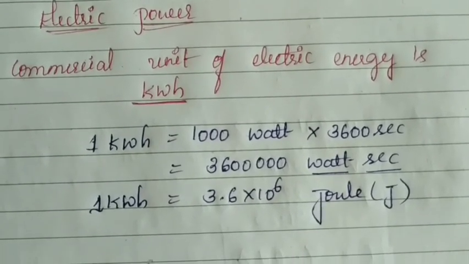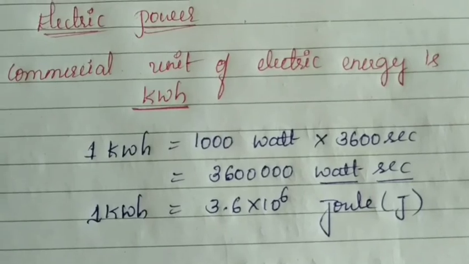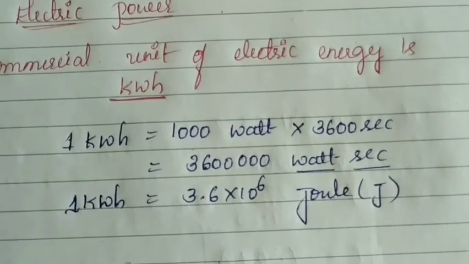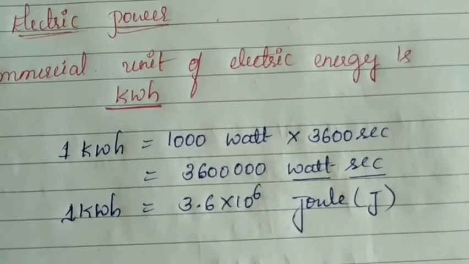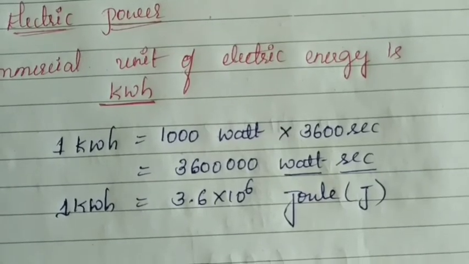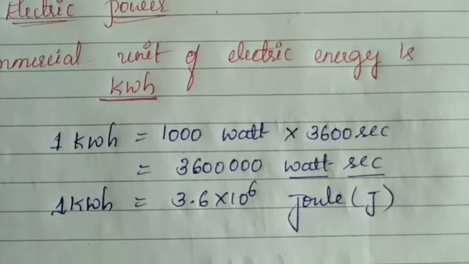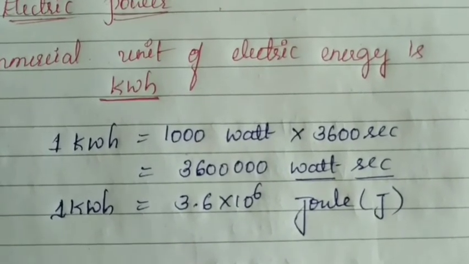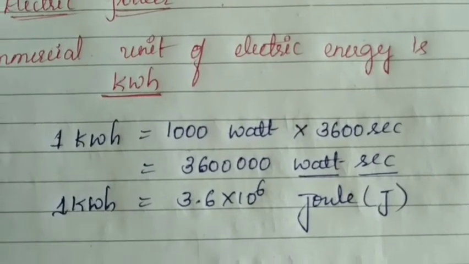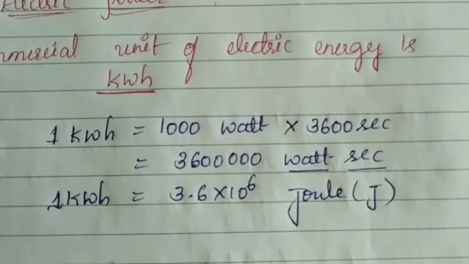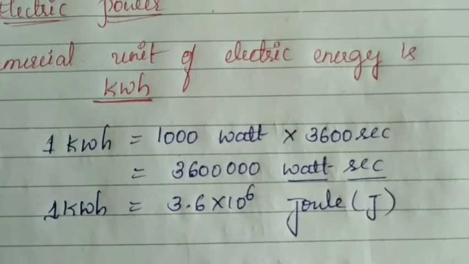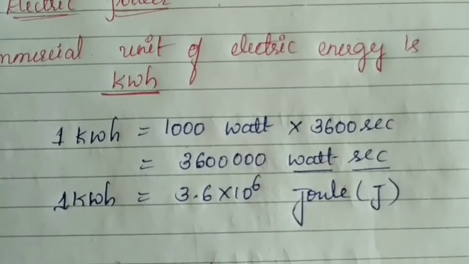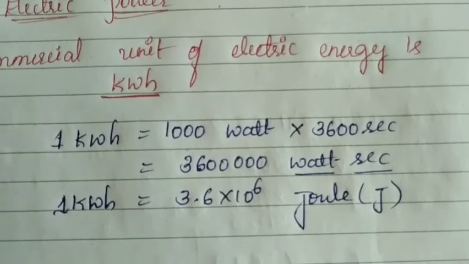Now let us calculate the value of 1 kilowatt hour. Kilo represents thousand. Now write here 1000 watt into hour. The time must be represented in seconds. Due to that reason, 1 hour is written here as 3600 seconds. Both are multiplied together. It gives 36 lakh watt seconds. Now let us write that like this. That becomes 3.6 into 10 to the power of 6 joules.